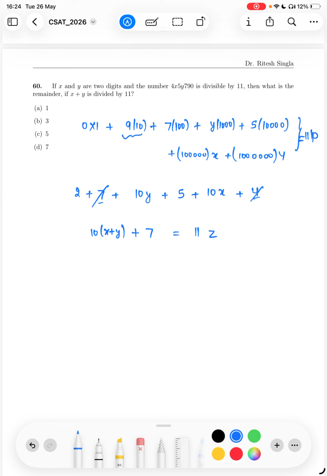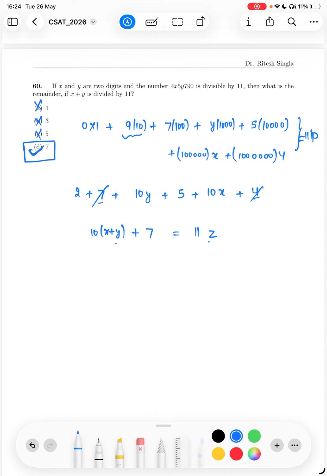What should be the value of x plus y? Suppose x plus y is 1, so it will be 17, not divisible by 11, cross. If x plus y is 3, it will be 37, not divisible by 11. If x plus y is 5, it will be 57, not divisible by 11. If x plus y is 7, it will be 77, divisible by 11. So option D.